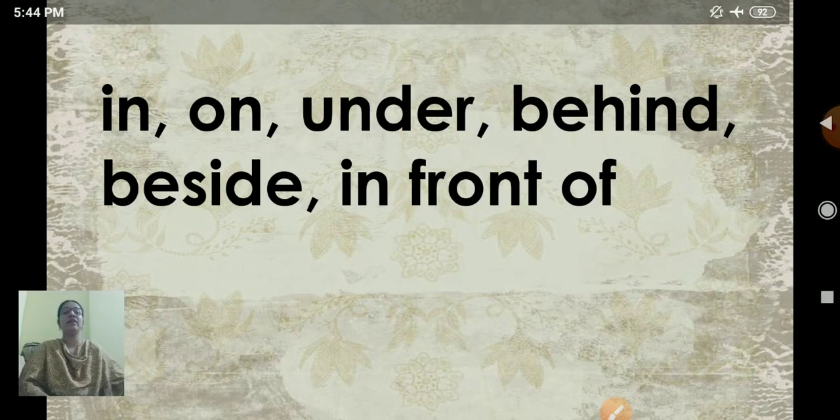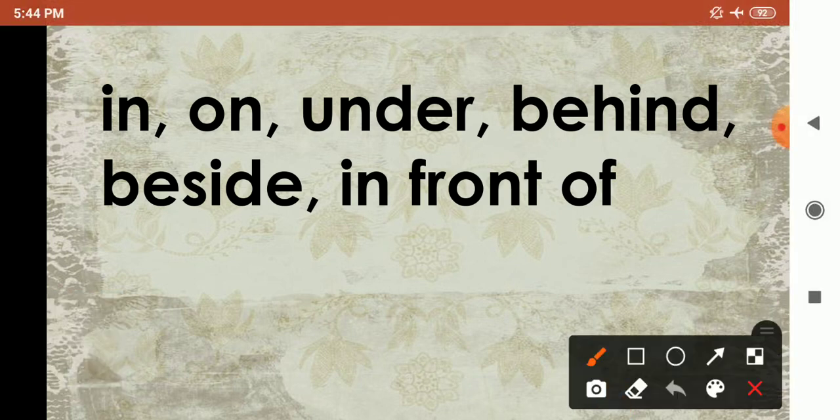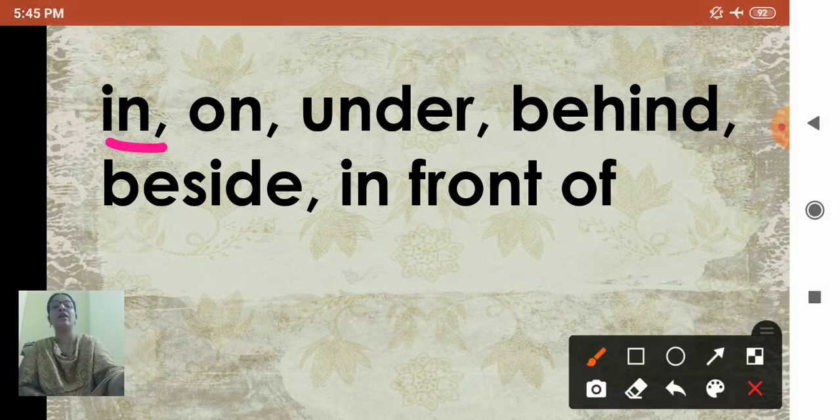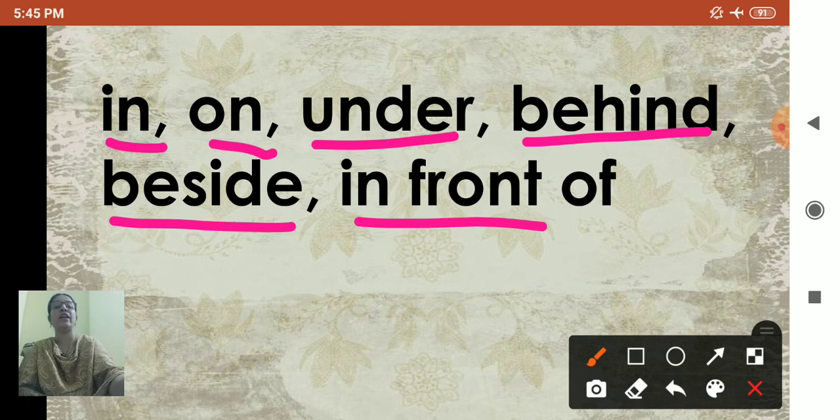Now children, what are these words? In, on, under, behind, beside, in front of. They are the position words, right?